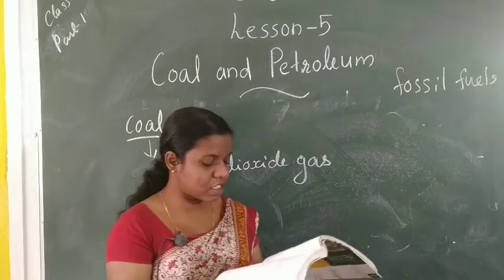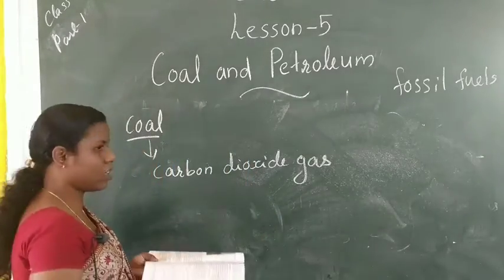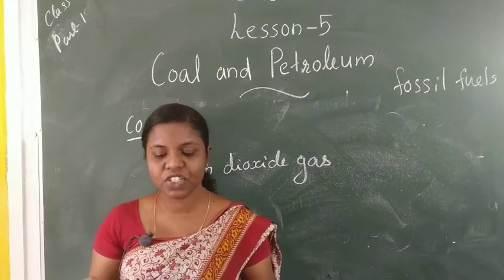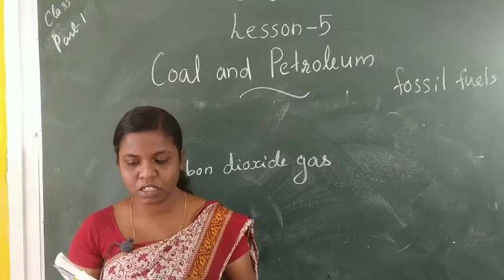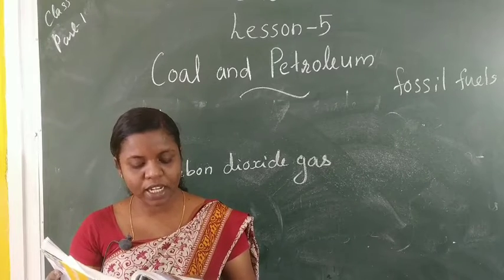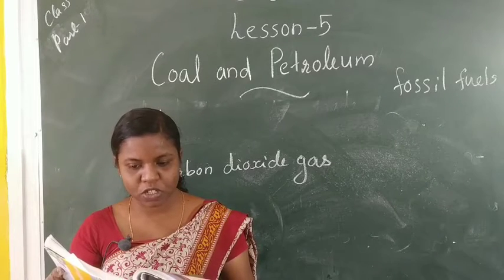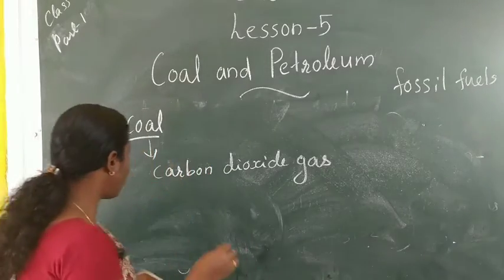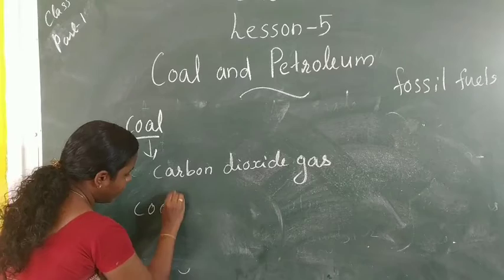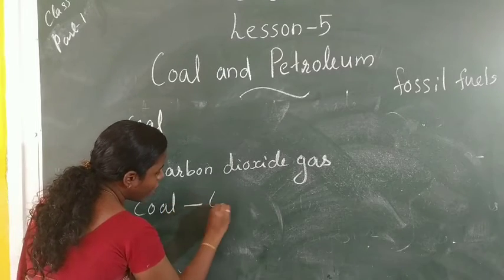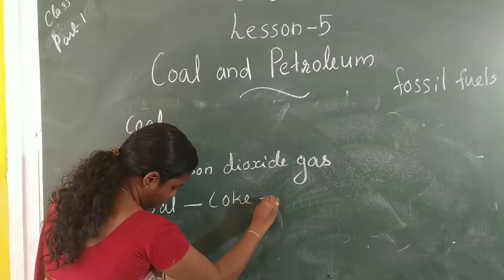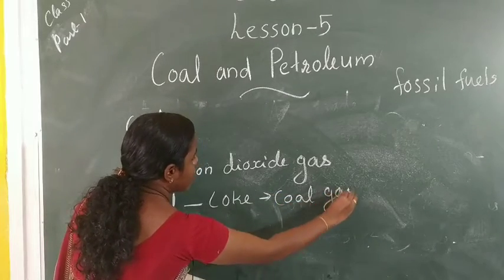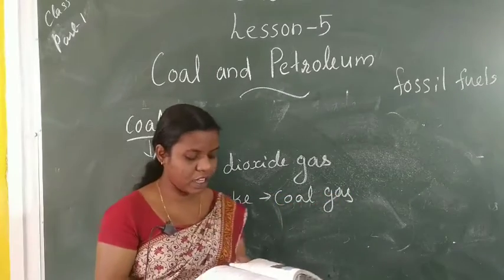Then next is coal gas. Another form of coal is coal gas. It is a gaseous fuel. Coal gas is obtained during the processing of coal to get coke. Coal to coke forms coal gas.